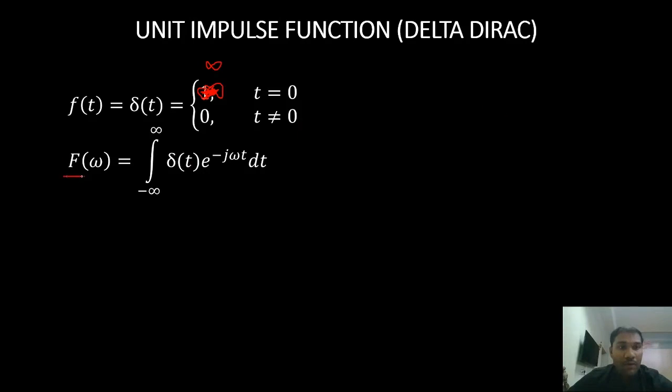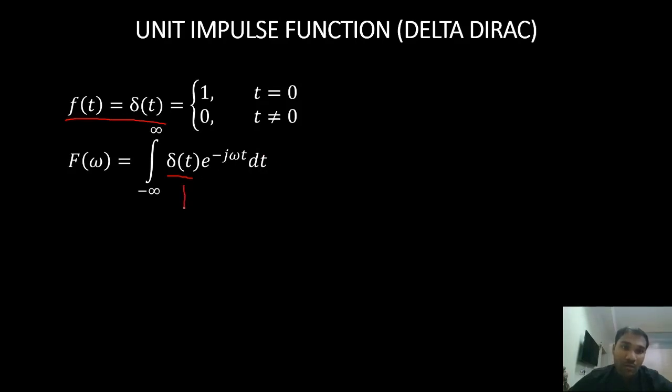So F of omega, we have to find the Fourier transform for the unit impulse function. Let us just call it F of omega. My f of t is the unit impulse function. The Fourier transform of f of t is F of omega, which is the integral from minus infinity to infinity of my function del of t into e power minus j omega t dt.